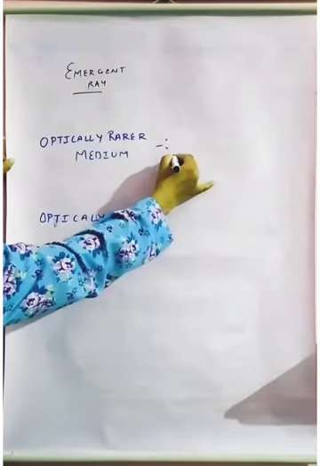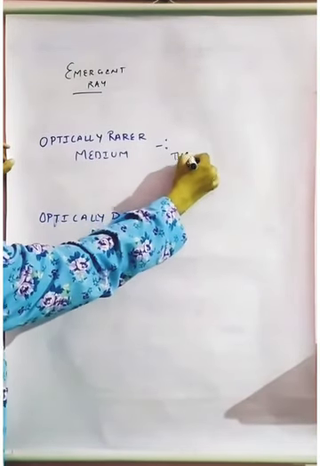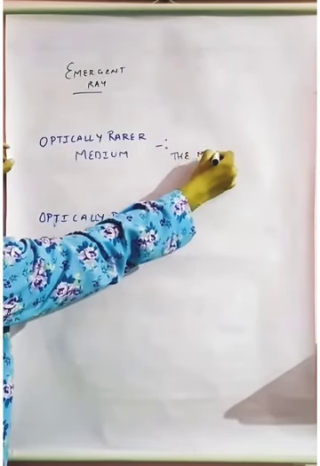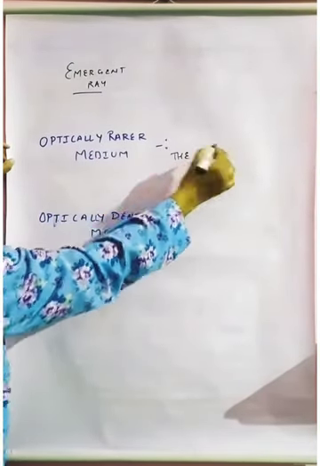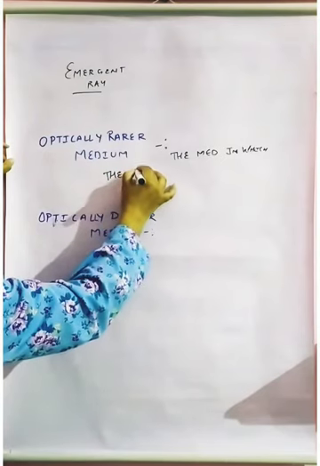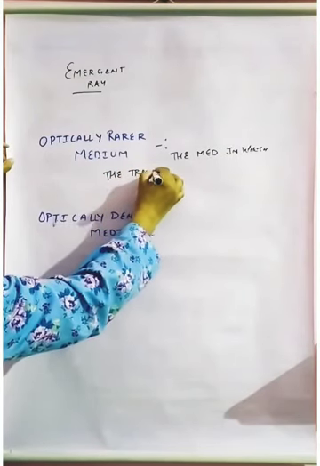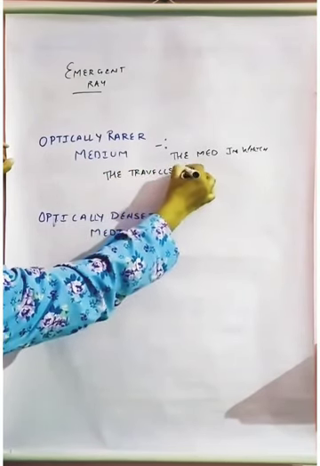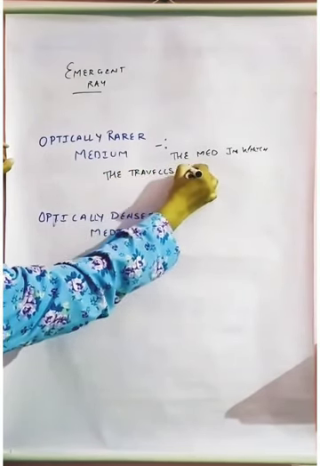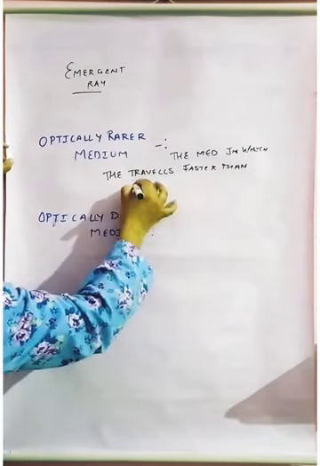What is a rarer medium? The medium in which the light travels faster than the other medium.